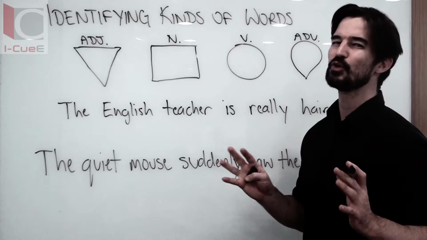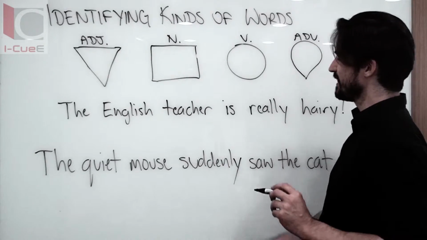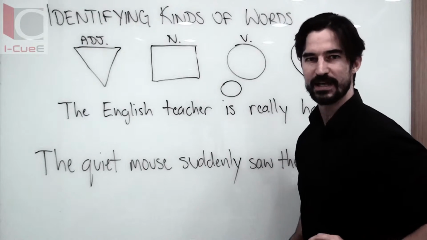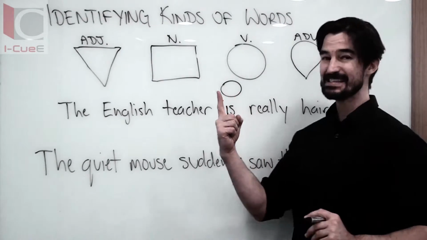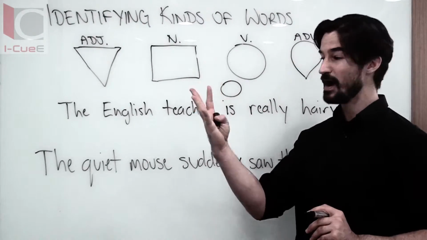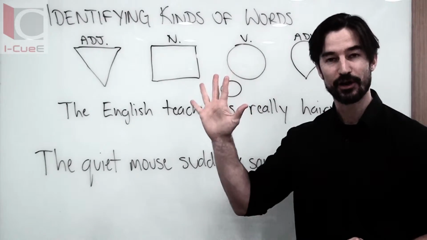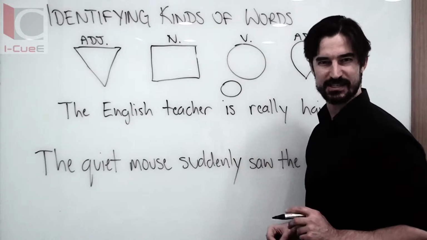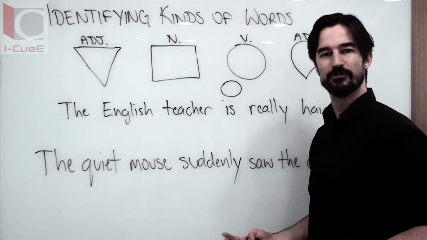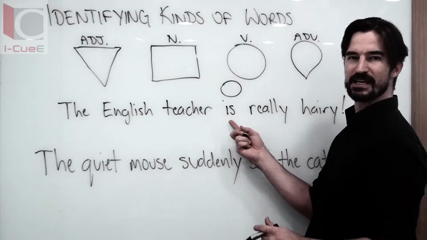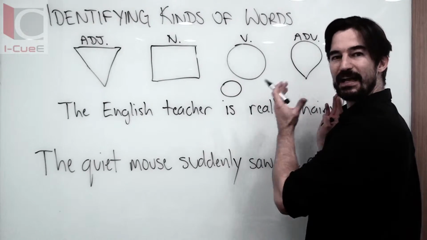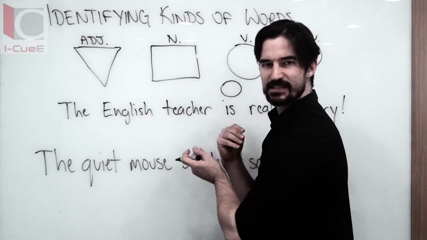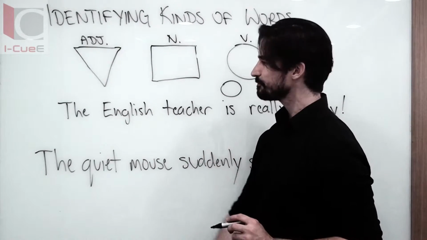I'm going to start you off with a little bit of help. This little word here is always a verb. Is, am, are, was, and were are the be verb. And if you can find them in your sentences, it will be really helpful. The be verb helps us get more information or identify a noun. So we know on this side of the sentence, there must be a noun.